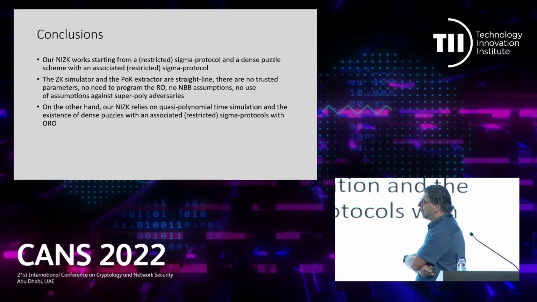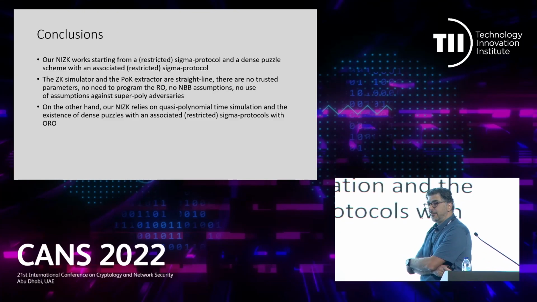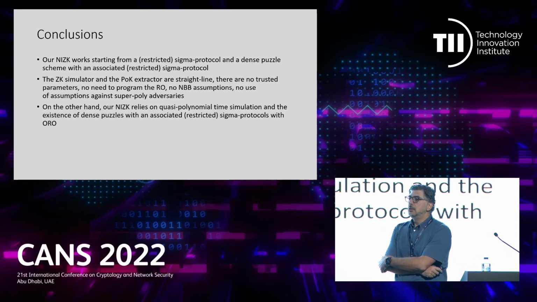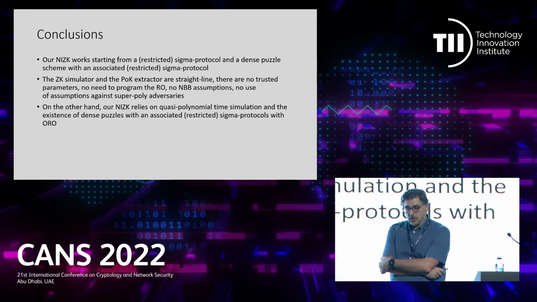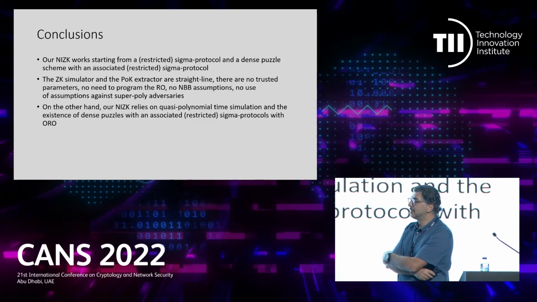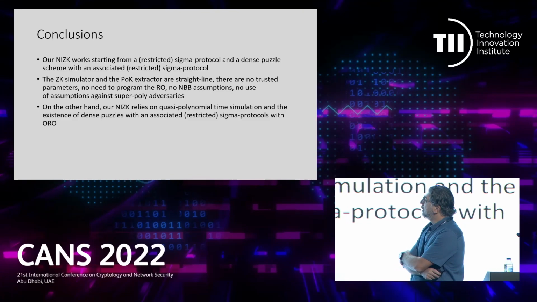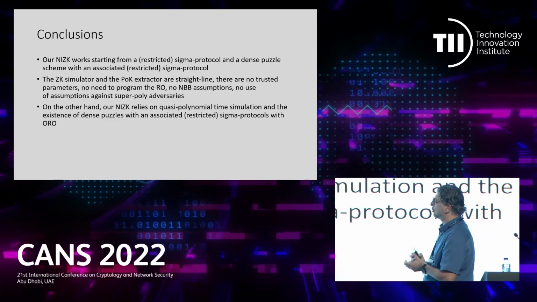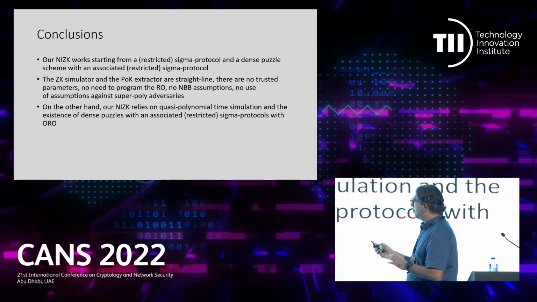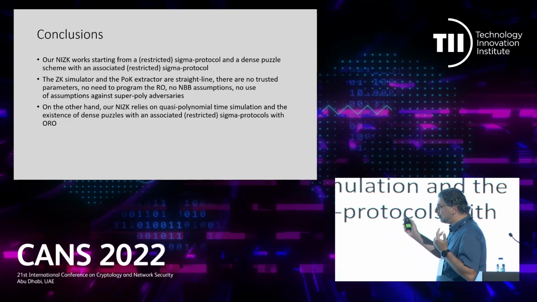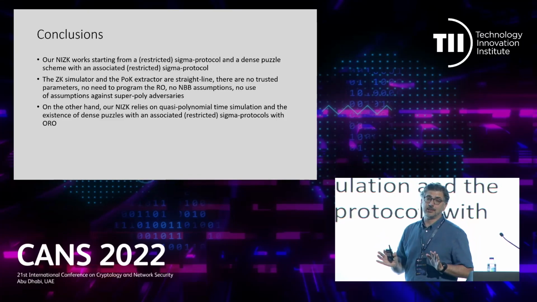So we basically show that we can have an efficient non-interactive zero-knowledge proof with interesting properties, in the sense that it just relies on an observable random oracle. It has another point of failure, that is the sub-quasi-polynomial time simulation notion that is not as beautiful as the classical one. And it works for a large class of Sigma protocols, still not all, but a large class.